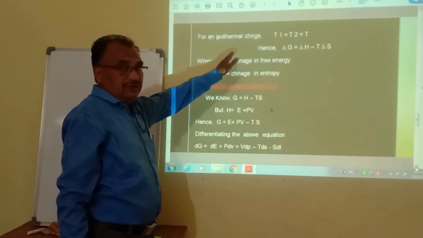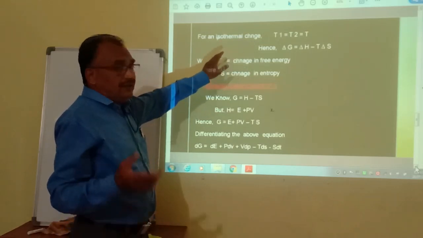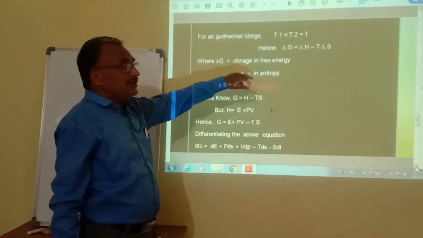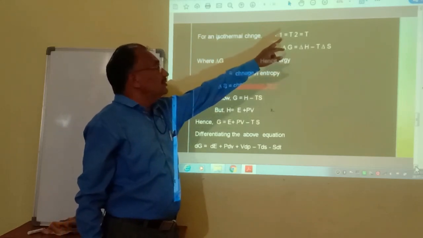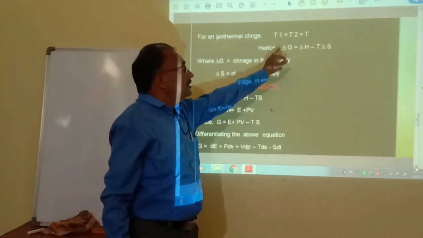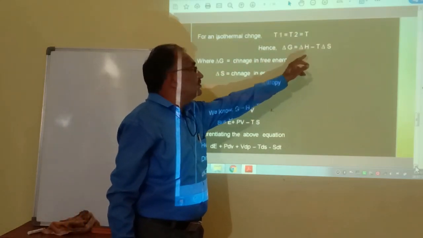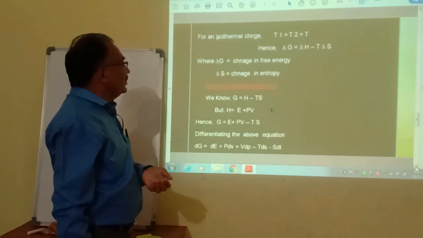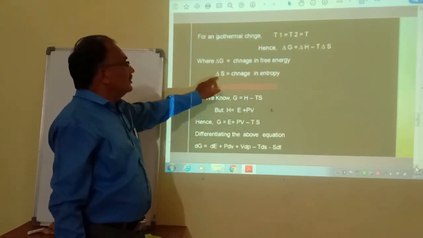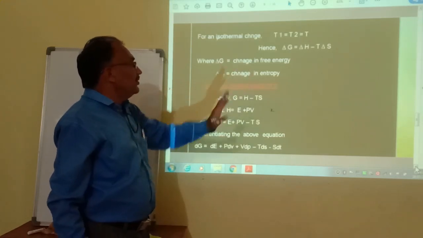If the process is carried out isothermally, that is by keeping temperature constant, in that case T1 is equal to T2 is equal to T, and therefore delta G comes out to be delta G is equal to delta H minus T delta S. Here delta G is nothing but the change in free energy, and delta S is nothing but the change in entropy.